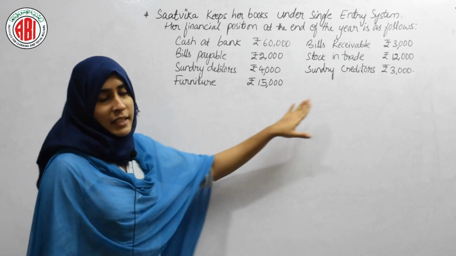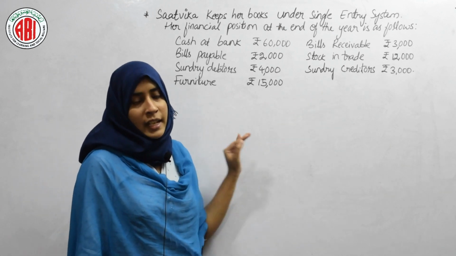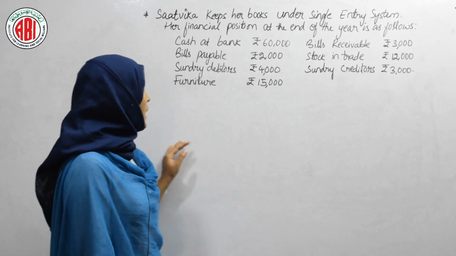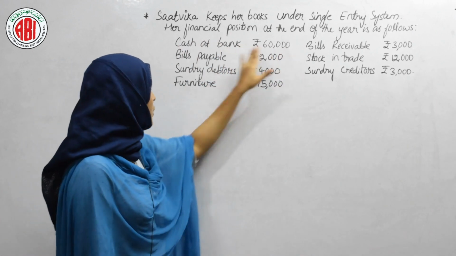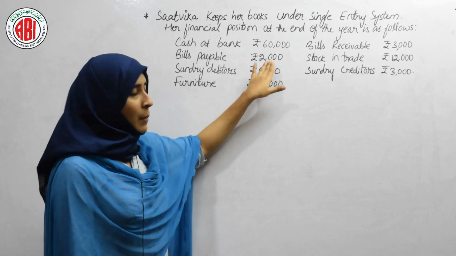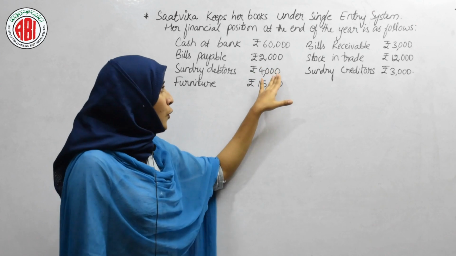So here assets and liabilities have been given, but he did not differentiate them. Now we have to differentiate both assets and liabilities. Let's see, cash at bank, that will be our asset, that is 60,000. Bills payable, this one is also our asset, its amount is 2,000. Sundry debtors, its amount is 4,000.